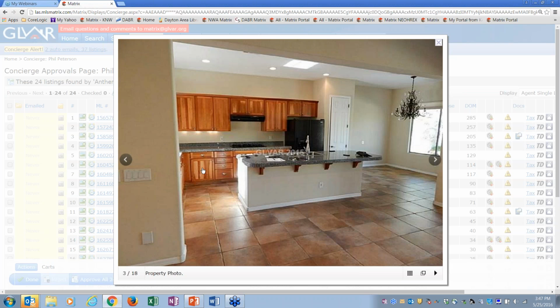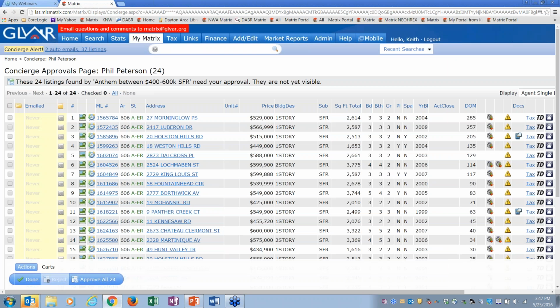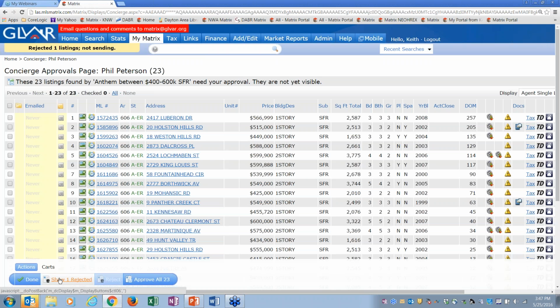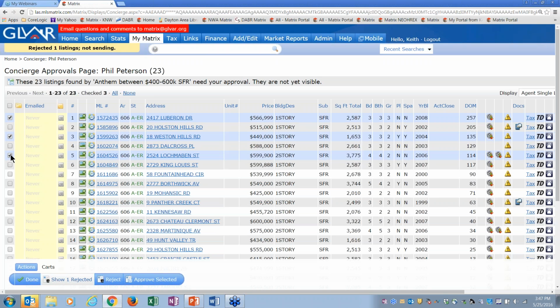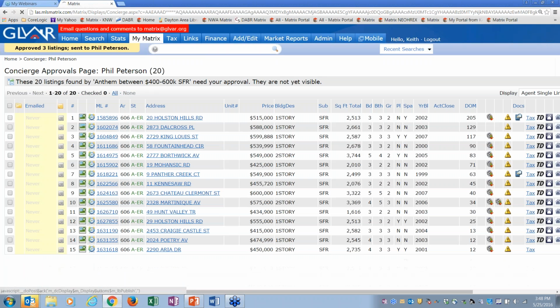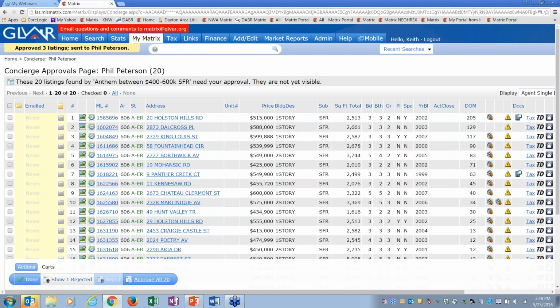and it's a beautiful house, you guys, but it doesn't have white kitchen cabinets. So Phil's not going to like that house. So I'm going to select it, and I'm going to reject it. When I reject it, he never sees those listings. If this house and that house have white kitchen cabinets, then I just select them and approve them, and boom, he sees those 3 houses there.